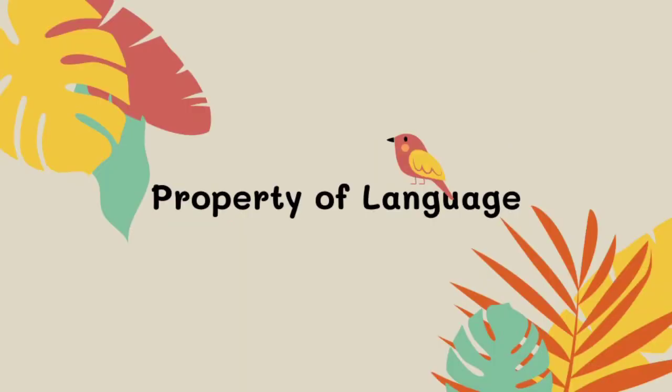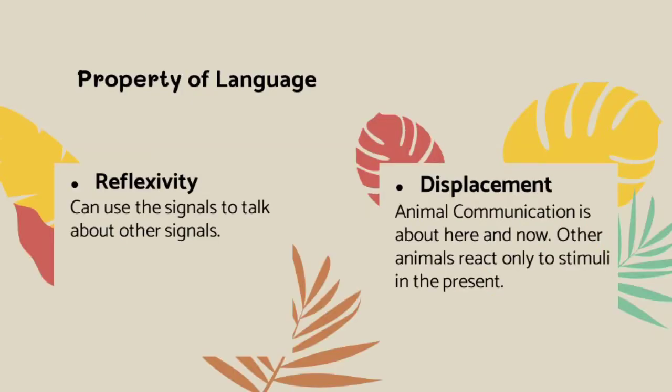Now, let's talk about the sixth property of language. I will discuss here the differences between non-human communication and human communication. One is reflexivity: can use the signal to talk about other signals. For example, wolves howl to call to other wolves in the pack. Another example is elephants use their trunks to talk to other herds over long distances.